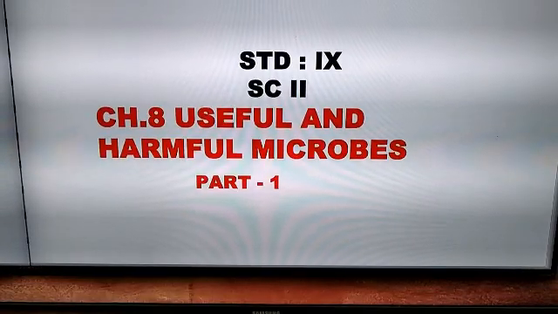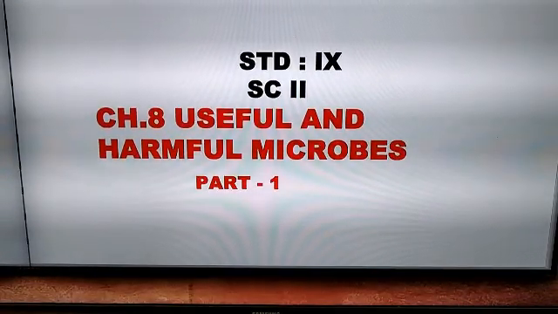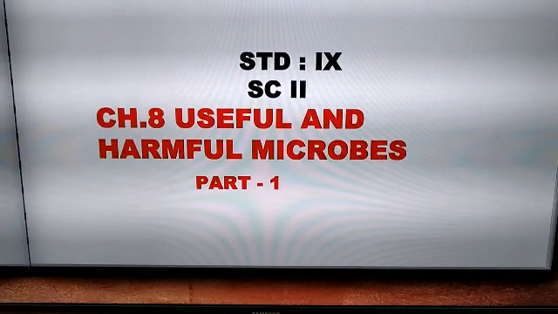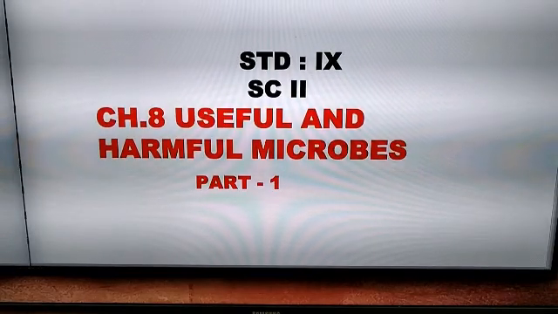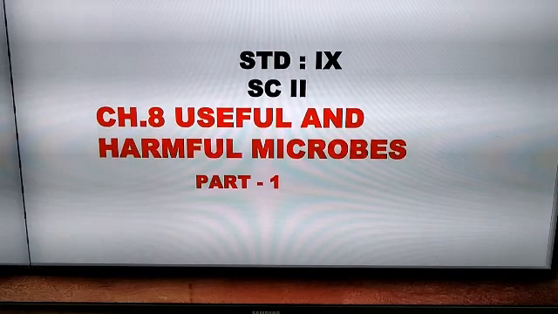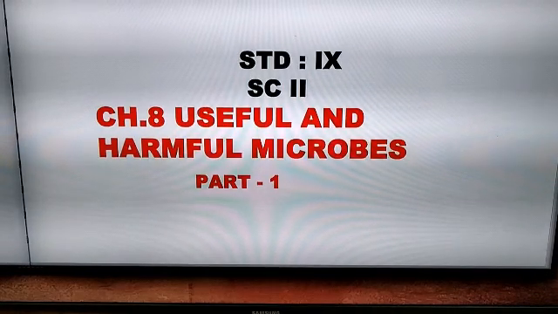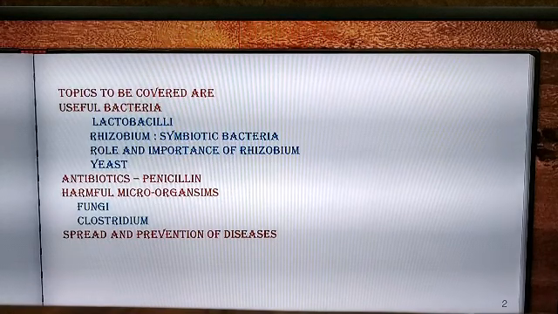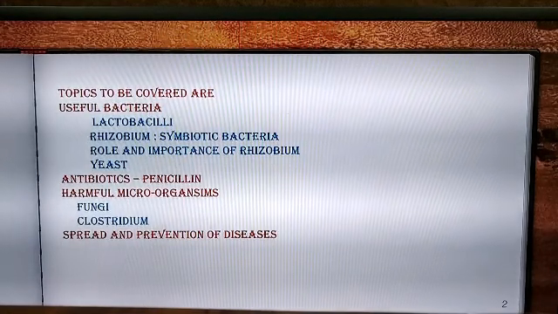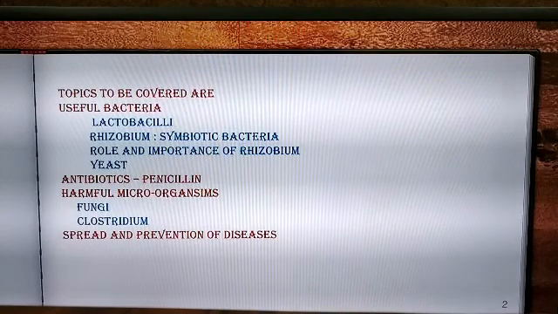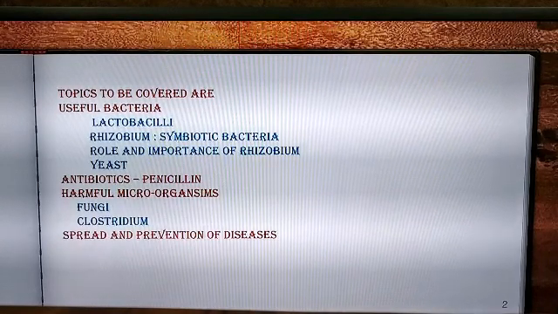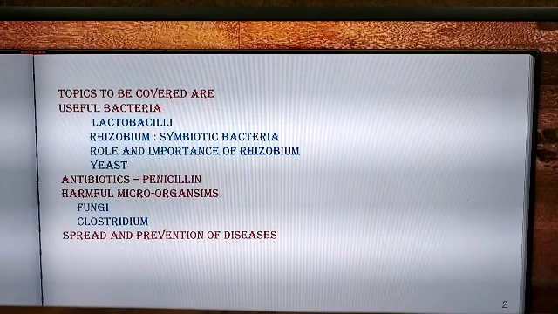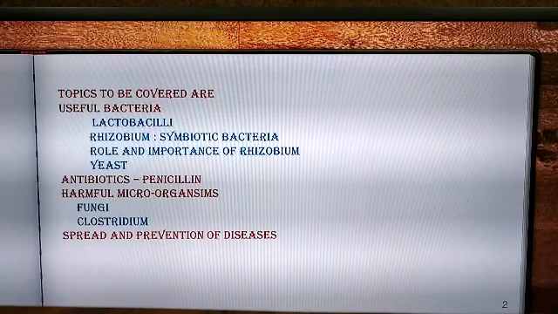Hello students, I am going to start with chapter number 8 for class 9, subject science 2. The name of the chapter is useful and harmful microbes. The topics that we are going to cover in this chapter are useful bacteria. Under useful bacteria we are going to study lactobacillus, rhizobium, its role and importance, and yeast.